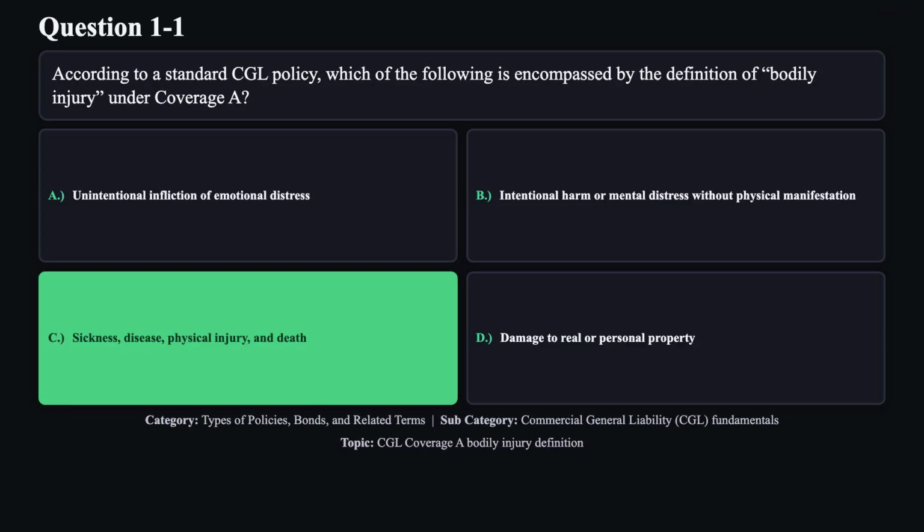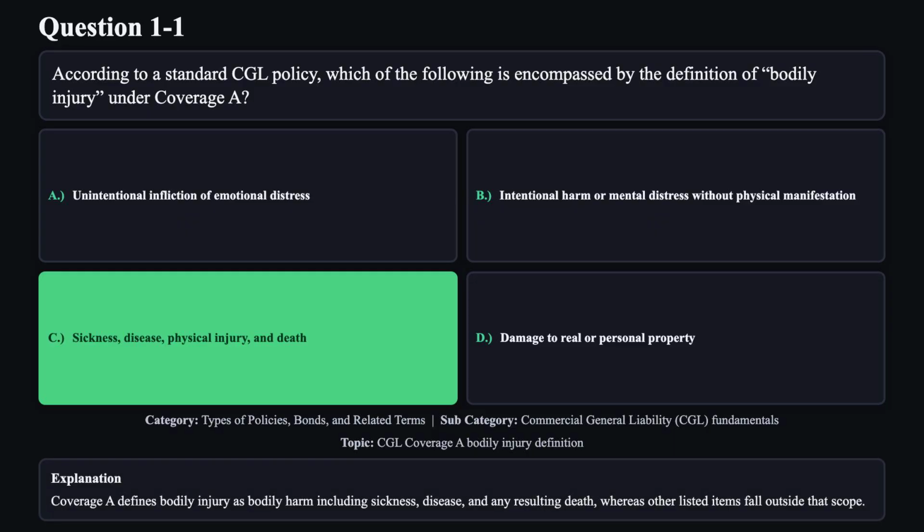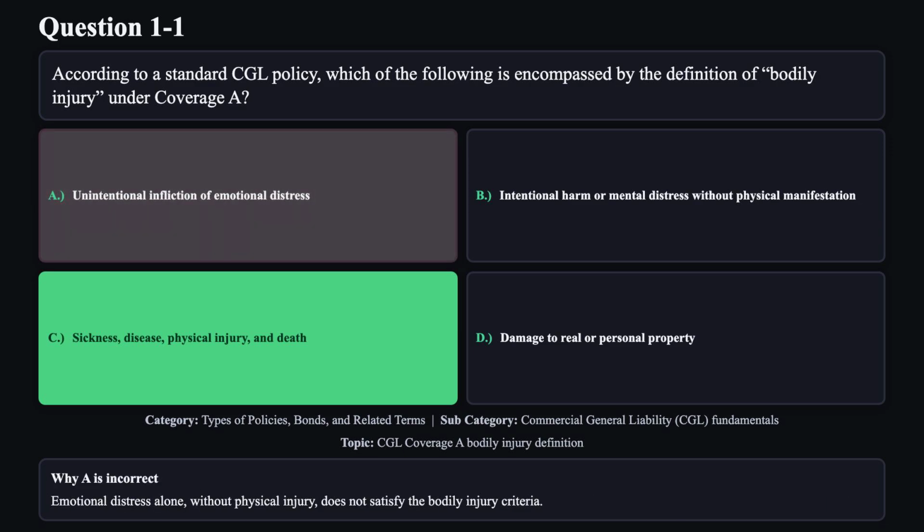The correct answer is C. Coverage A defines bodily injury as bodily harm, including sickness, disease, and any resulting death, whereas other listed items fall outside that scope. Reason A is not correct. Emotional distress alone without physical injury does not satisfy the bodily injury criteria.